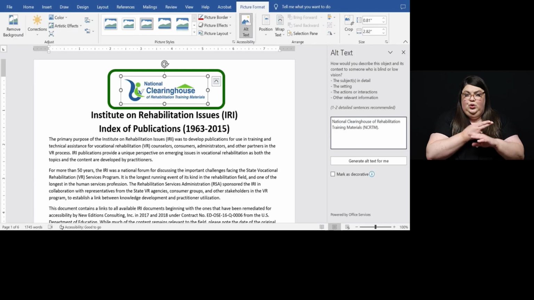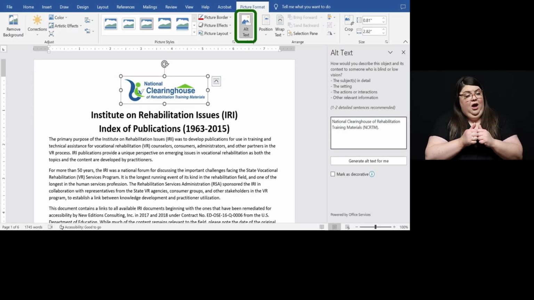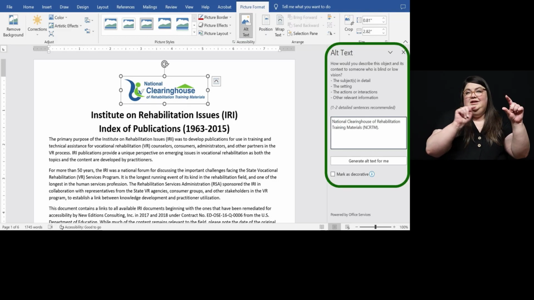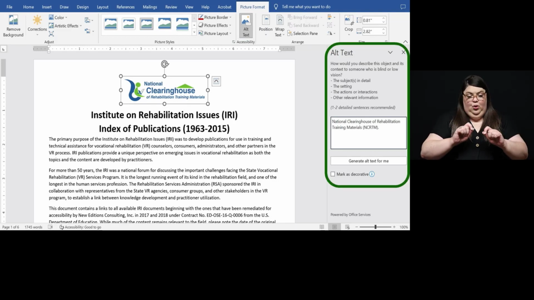To assign alt text, select the image you want to assign, then locate the Picture Format tools in the top navigation bar. Select the alt text option. Once the alt text window appears, add 1 to 2 detailed sentences to describe the image and its context.